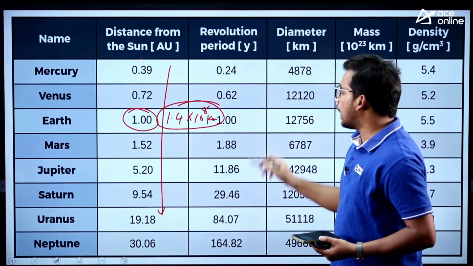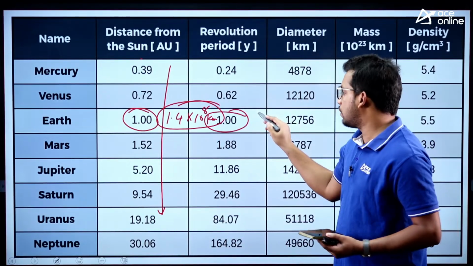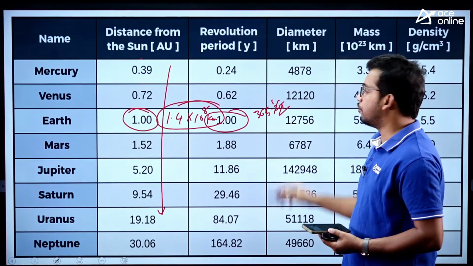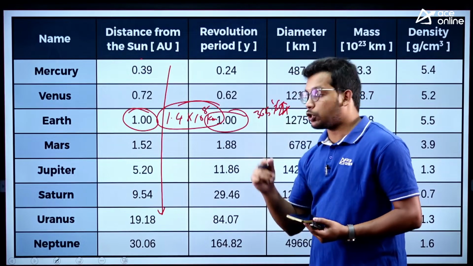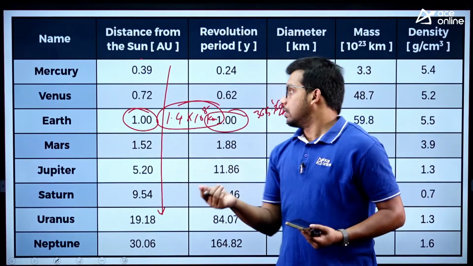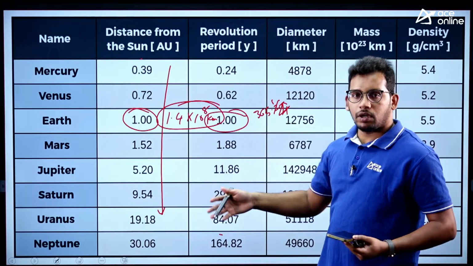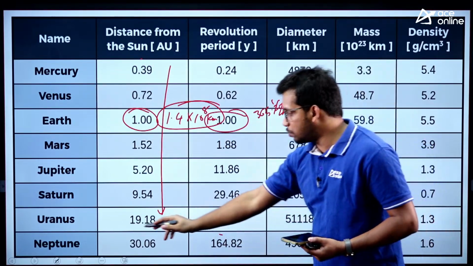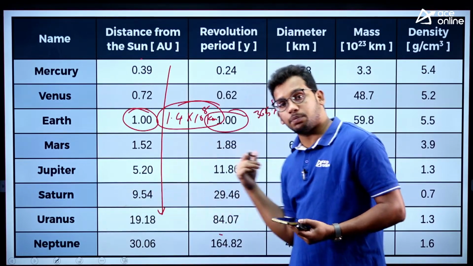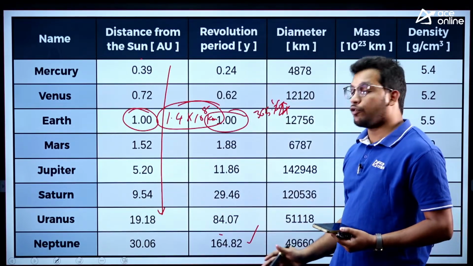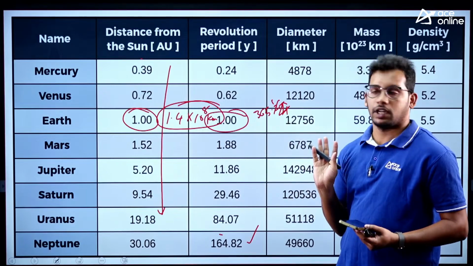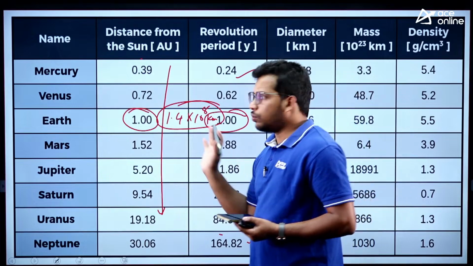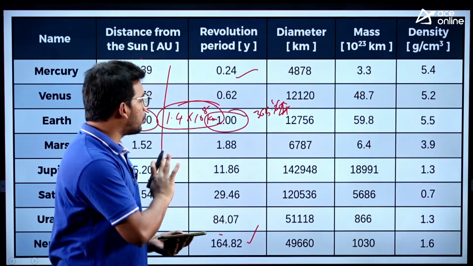Now revolution, Earth takes 1 year, that is 365.25, that is 365 1/4. So this is the time taken by Earth to revolve around the Sun. Obviously, as we move outside of the Sun, it takes more time to revolve. So that's why Neptune, the last planet, takes 164 years to revolve around the Sun, right? Mercury takes only 0.24 year to revolve around the Sun, right? So these are important facts.